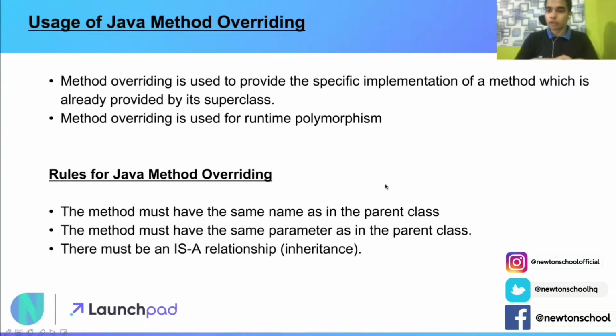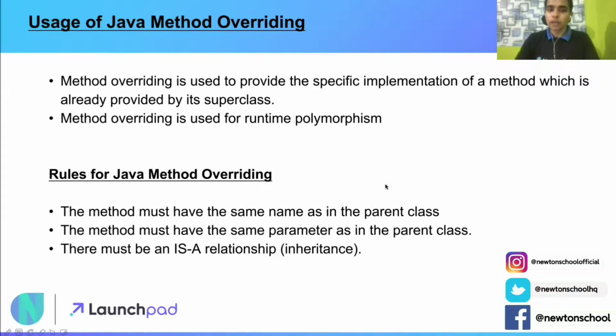Usage of Java method overriding. The usages are, number one, method overriding is used to provide the specific implementation, I am focusing again on the words specific implementation, of a method which is already provided by its superclass or parent class. Second, method overriding is used for runtime polymorphism. Now, what is runtime polymorphism and how does it happen? We are going to see that in the subsequent video.